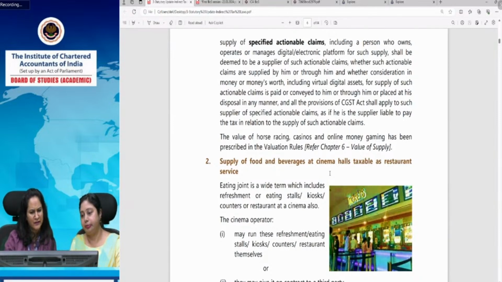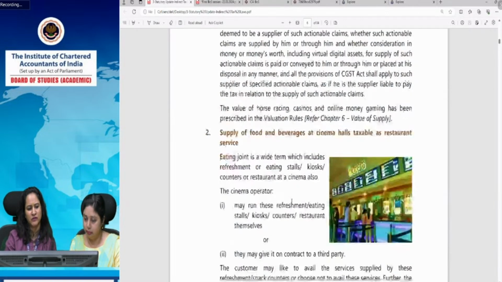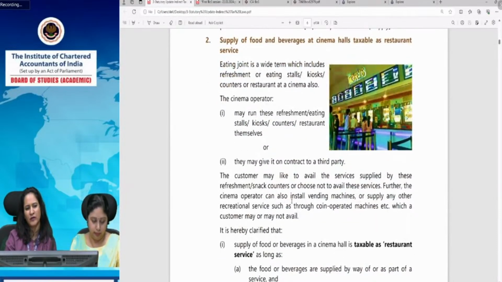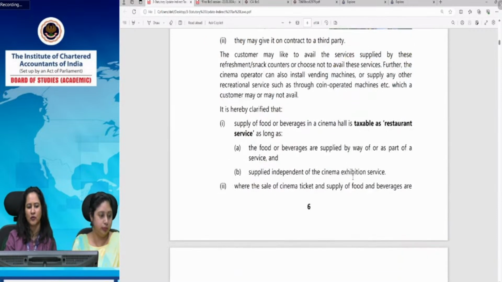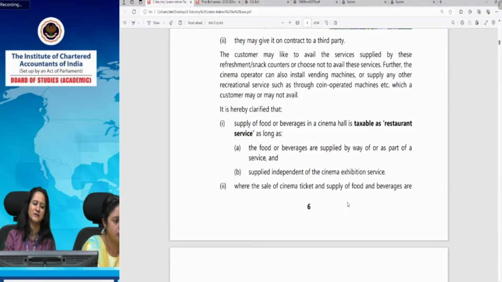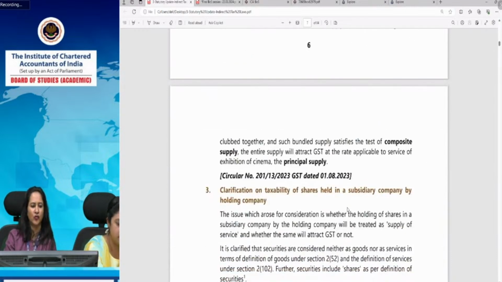Right. Then let's quickly discuss these circulars also. Supply of food and beverages at cinema halls, taxable as restaurant service. Basically, these food and beverages can be supplied in 2 manners at a restaurant. Either they will be supplied as a part of a service, or they can be independent of cinema exhibition service. And another way to supply these is when the sale of cinema ticket and supply of food are clubbed together. And such bundled supply satisfies the test of composite supply.